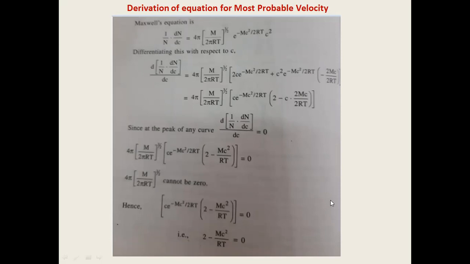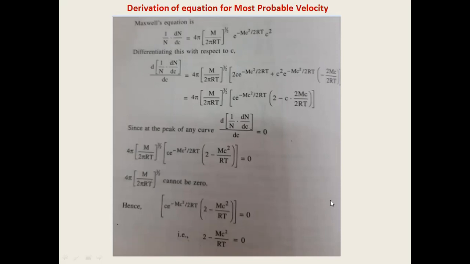I have taken it out of the differentiation and then differentiate the rest of the term. You can see that c appears as c². So what is the derivative of c²? If you apply the formula and solve the equation, the solution will be like that.